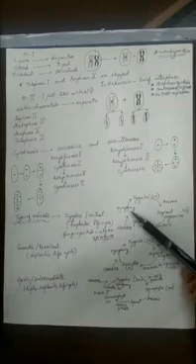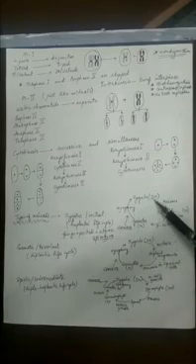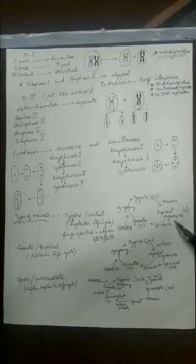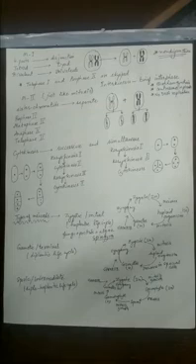So syngamy happens, and after syngamy, what do you find? A diploid zygote is formed, which will quickly undergo meiosis to form again an adult haploid organism. Because the life cycle of the new individual starts as a zygote, and the first cell itself undergoes meiosis, it is called initial meiosis.